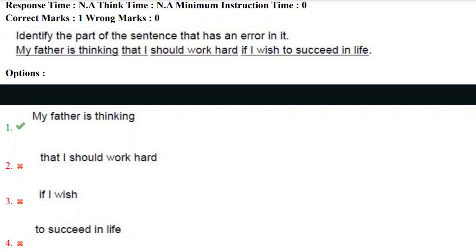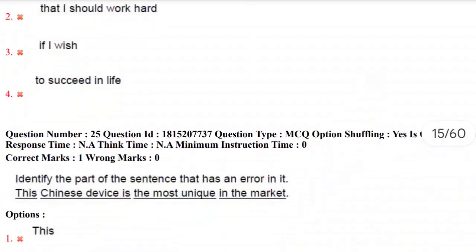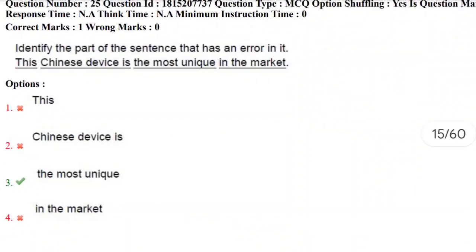My father is thinking. And what is the correct sentence here? My father thinks, not is thinking. My father thinks that I should work hard if I wish to succeed in life. Yes, so the correct answer, the part of the sentence with the error here is first option. Let's move towards next question, 25th question.